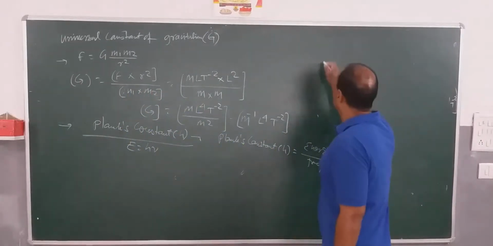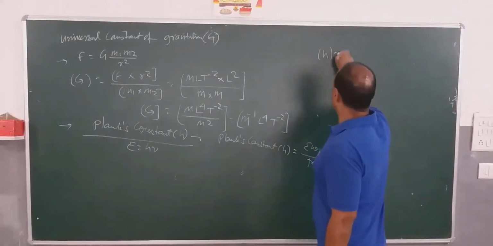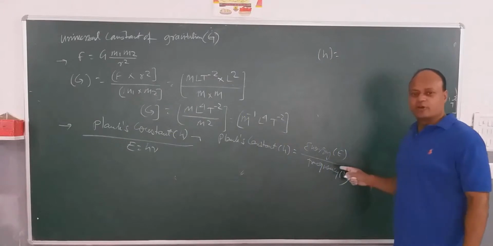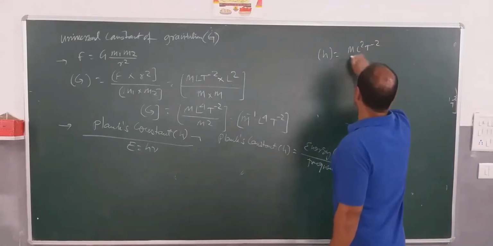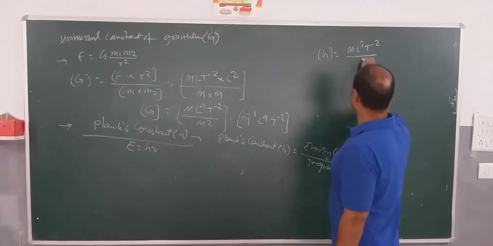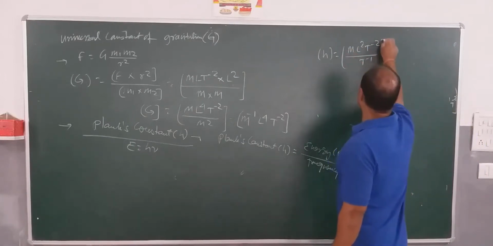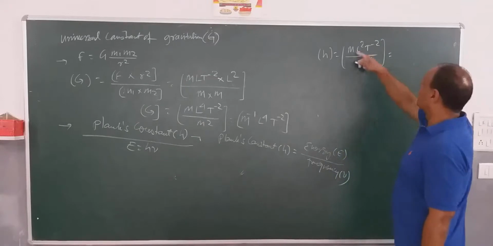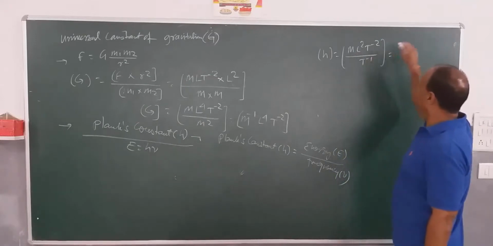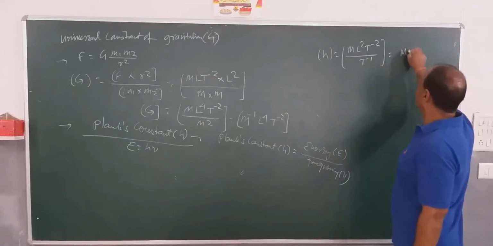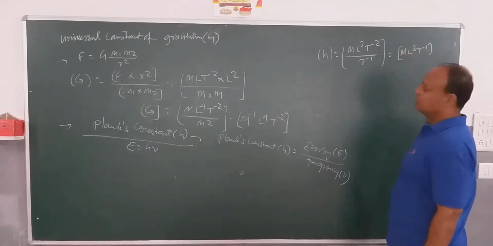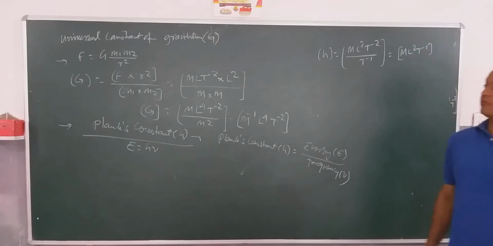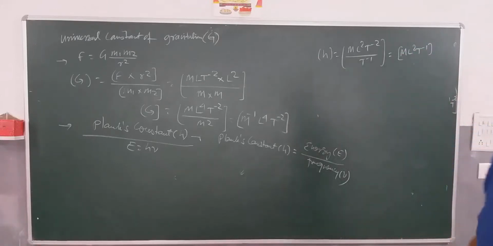It will be H is equal to, and this dimension formula we already know, M L square T to the power minus 2, divided by frequency, which we already derived earlier, T to the power minus 1. So if you solve it, it is M L square T to the power minus 1. So you calculated the dimensional formula of Planck's constant.